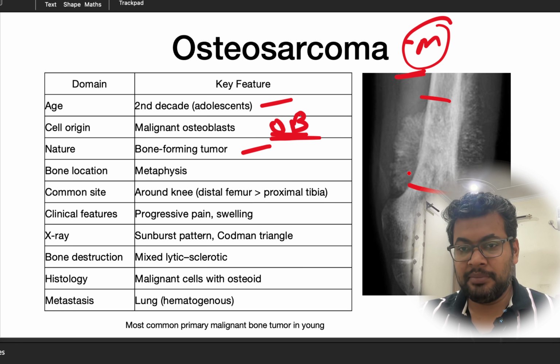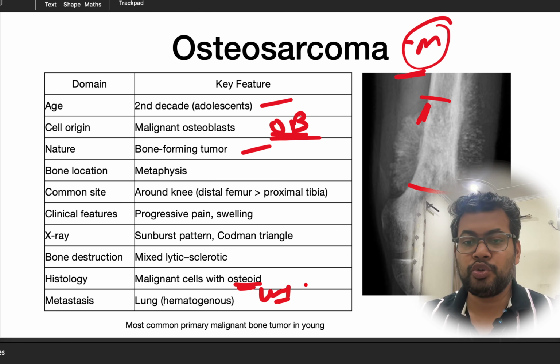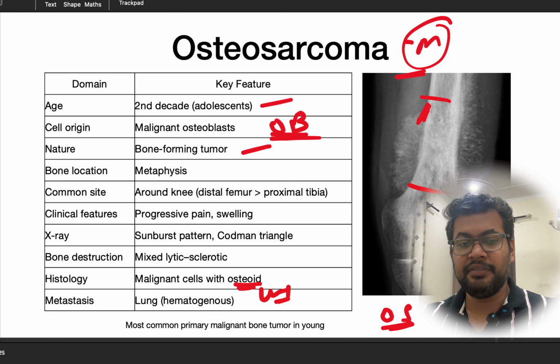So X-ray will show a sunburst appearance, as we can see here, and sometimes Codman's triangle. The Codman's triangle shows an aggressive lesion. Bony destruction can be mixed lytic plus sclerotic because it is a bone forming tumor, and histology will show lots of osteoid tissue. The most common site of metastasis is the lung. The most common primary malignant bone tumor in young people is osteosarcoma. The treatment is first chemotherapy, then surgery, and then adjuvant chemotherapy. So this is how it is treated.